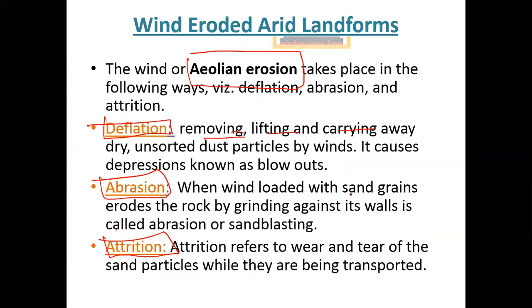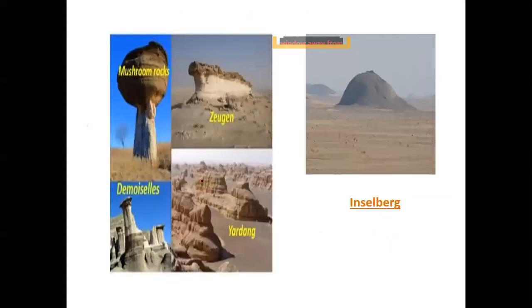Abrasion is when the sand grains grind against walls, called abrasion or sand blasting, right? So when within the system there is a collision and further blasting, it is called abrasion. Attrition is wear and tear of the sand particles while they are being transported. When the wind is transporting the sand particles, they collide with each other and also break down each other.